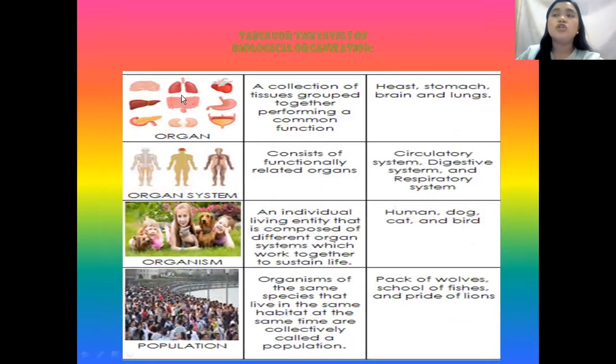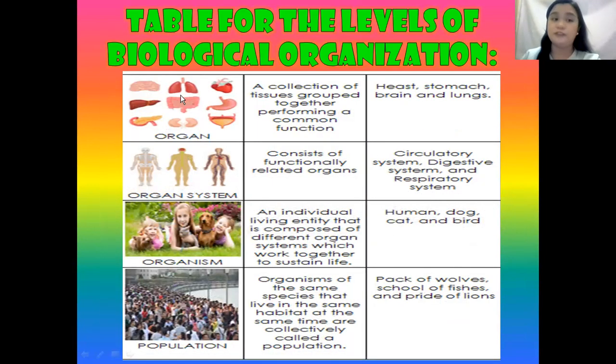Next, we have the next level of biological organization, which is the organ. The organ is a collection of tissues grouped together performing a common function. These are the different parts, especially the internal parts of our body, like our brain, our heart, our lungs, our stomach. Those are the organs.